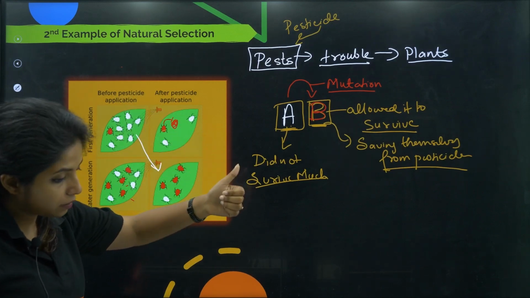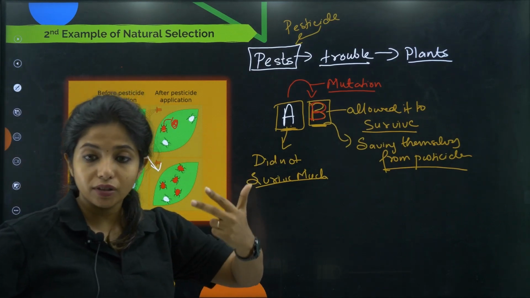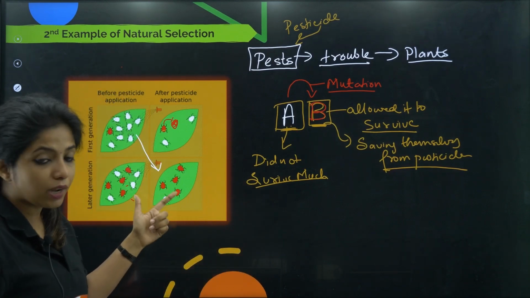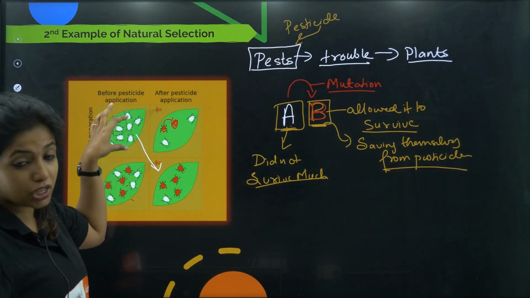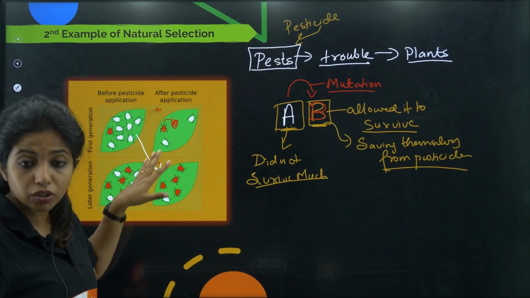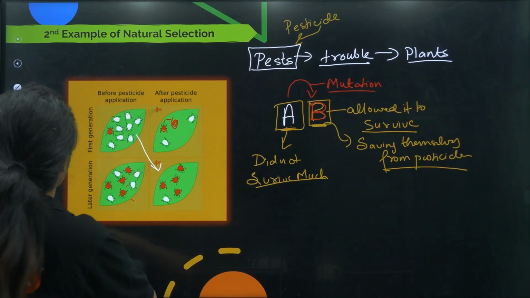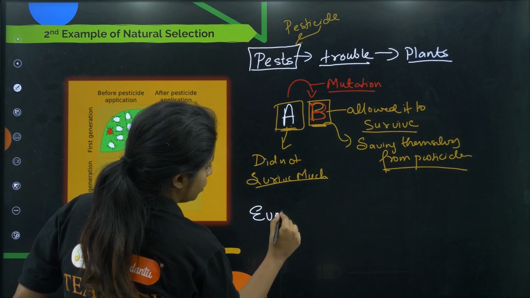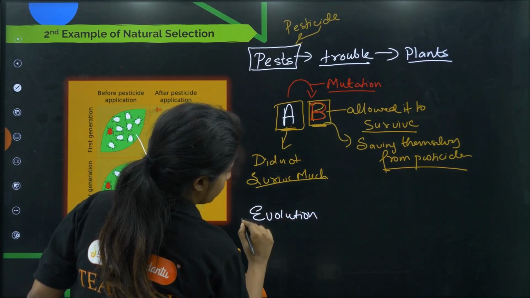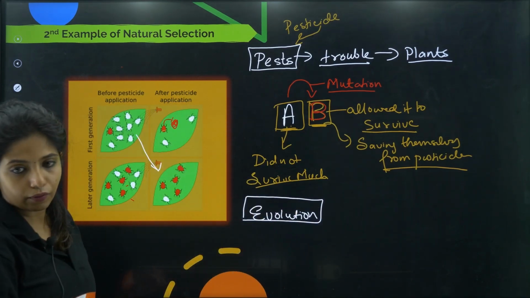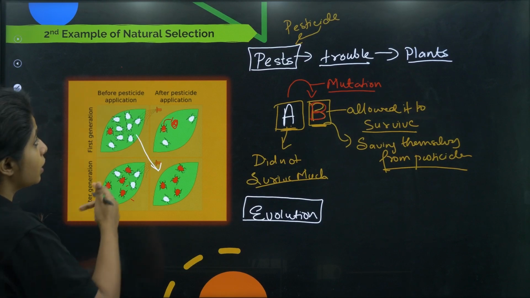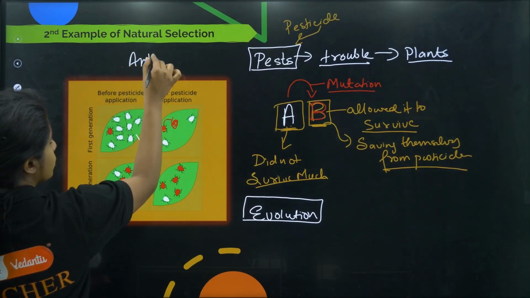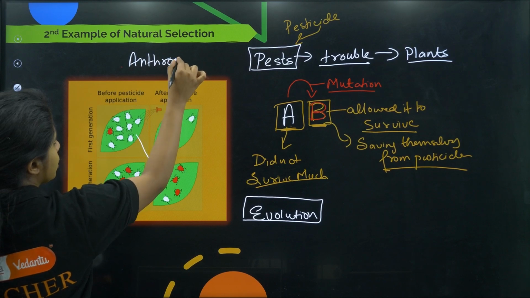So herbicides, pesticides and everything work like that. And here how can we say evolution has happened? Again the gene pool has changed, just one set of genes were dominating over here, but a different type of genes are dominating over here. So again this is an example of evolution, my dear children. This is also an example of evolution. It's an evidence of evolution that has happened. And over here I also want to mention, again we are using pesticides, so this is also because of anthropogenic activities.